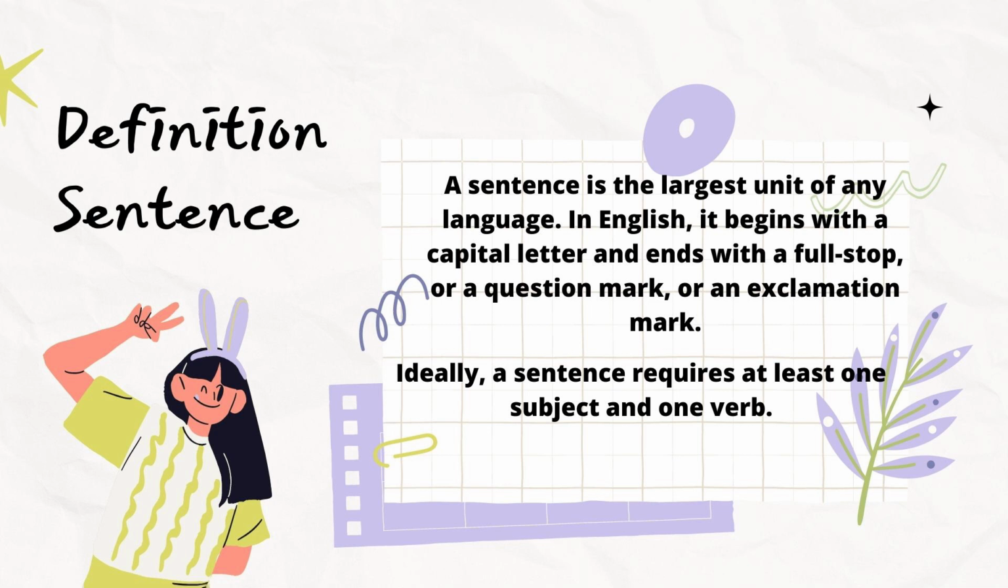Okay, the first thing that will be discussed is the definition of a sentence. What is a sentence? A sentence is the largest unit of any language. In English, it begins with a capital letter and ends with a full stop, or a question mark, or an exclamation mark. Ideally, a sentence requires at least one subject and one verb.